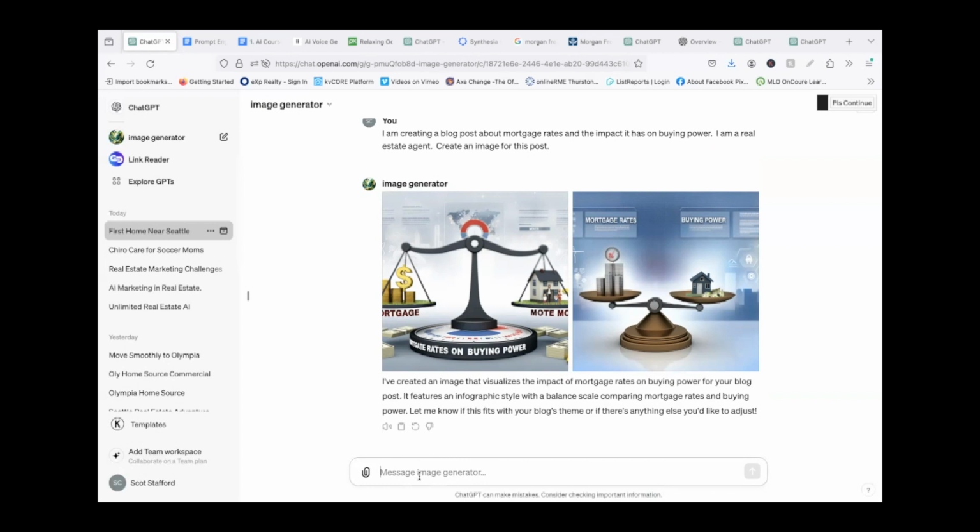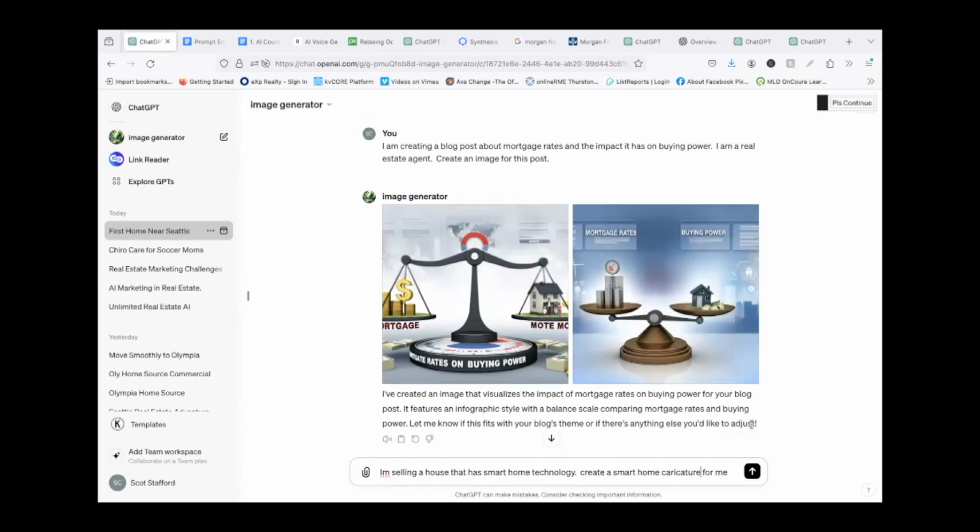Let's see. Let's try one more. And then you guys, I highly recommend you just get in and start playing with this. You'll get ideas. And another thing that you'll learn is when we create blog posts, one of the things that we're going to learn in future lessons here is that you can have ChatGPT create the prompt for you that will create the image that will go along with your copy. So hopefully that makes sense. It will in future videos.